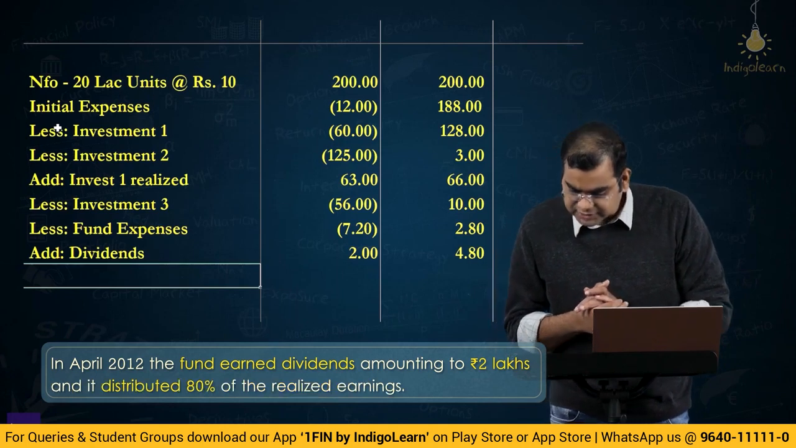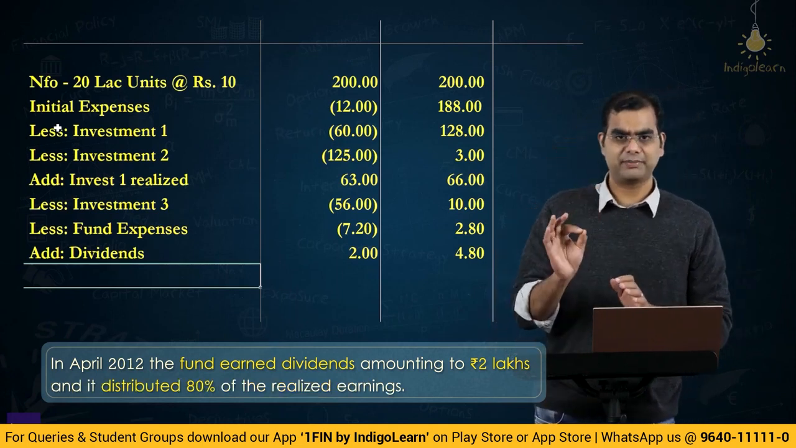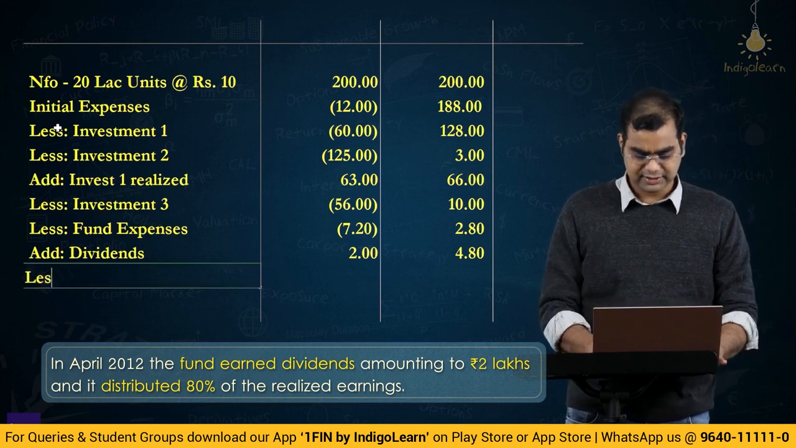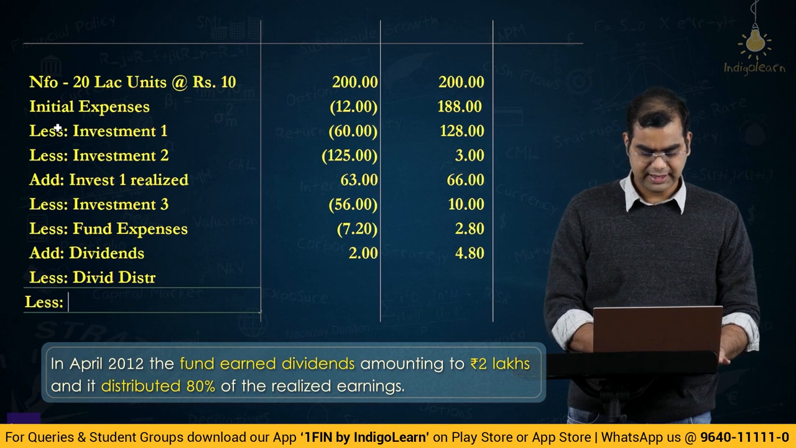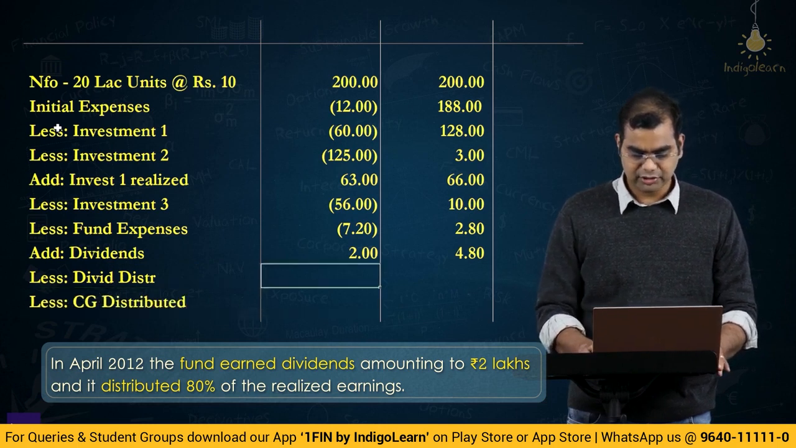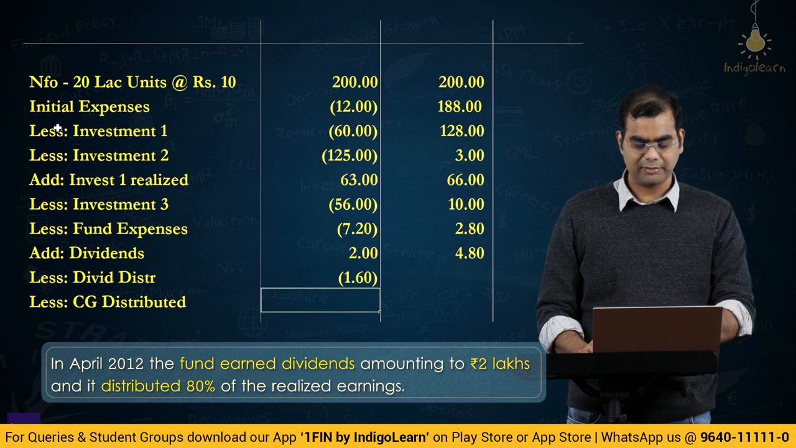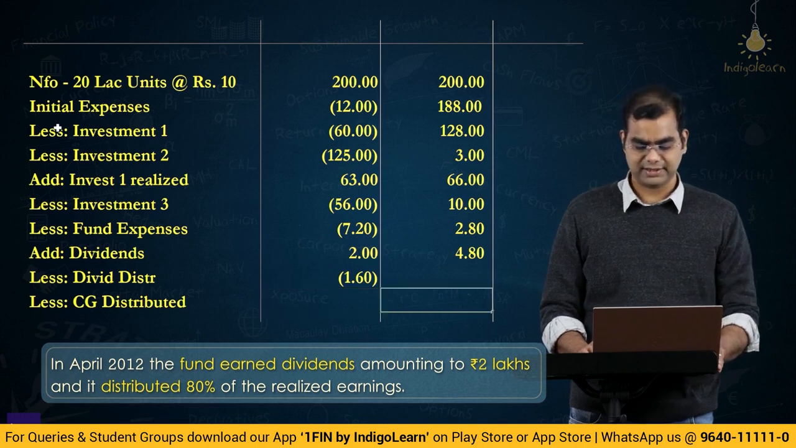Then it distributed 80% of the realized earnings. Realized earnings, just like previously, both dividends as well as capital gains. Less dividend distributed, less capital gain distributed. Okay, what is dividend distributed? This 2 lakhs into 80%, right? So I am putting minus so that it is 1,60,000.